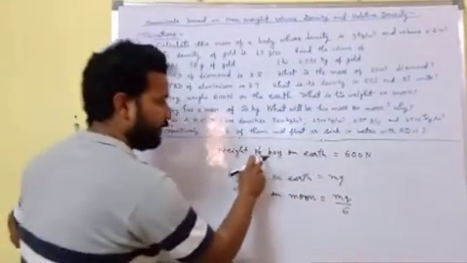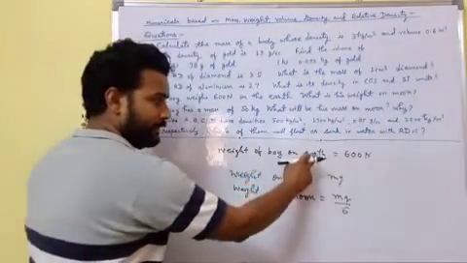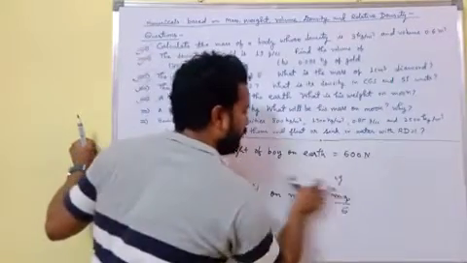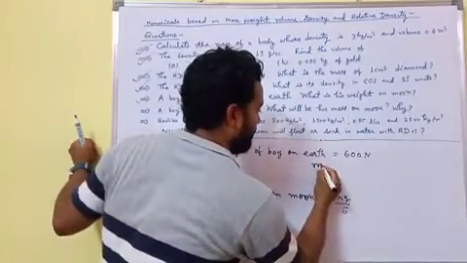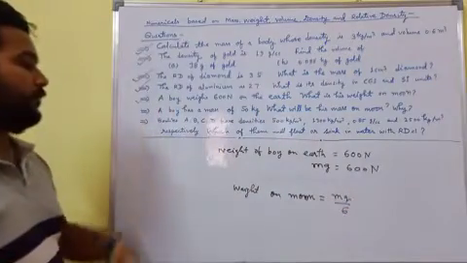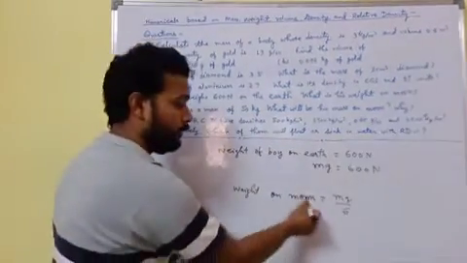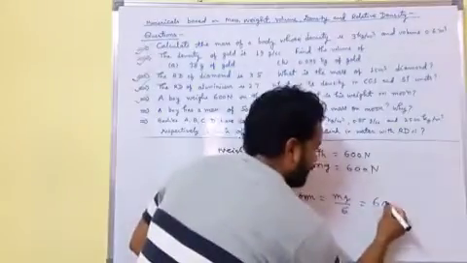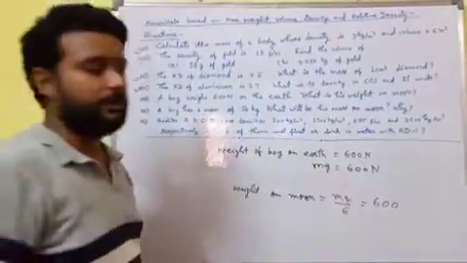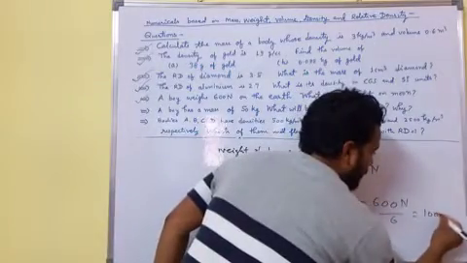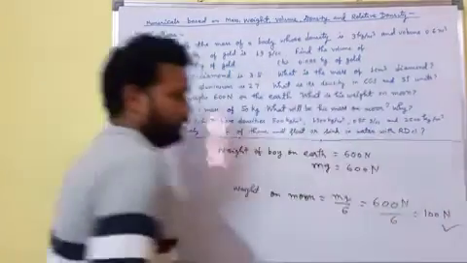This is weight of boy on earth, mg, 600 Newton, and weight on moon will be mg by 6. So take the value of mg 600 Newton and divide by 6, then we have 100 Newton.